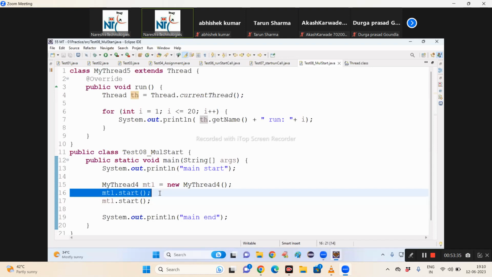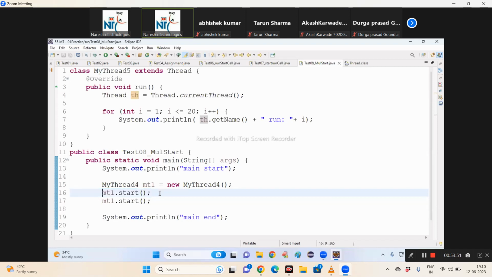Tell me, because of the exception, is the already ready custom thread terminated or not terminated? Thread is an independent flow of execution. If one thread got a problem, is there any effect on the second thread? No. Every thread has its own flow of execution.